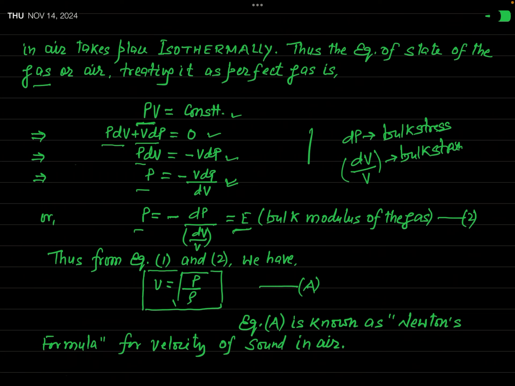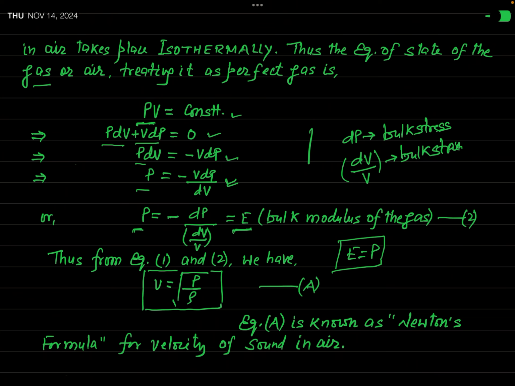So in accordance with the definition of bulk modulus of elasticity, this minus dP over dV by V is equal to the bulk modulus, but it is equal to P. So you can say that according to Newton's hypothesis, the bulk modulus of elasticity of the gas is equal to this pressure P. Actually, this is also called isothermal elasticity, because this elasticity of the gas has been calculated assuming the temperature of the gas constant.